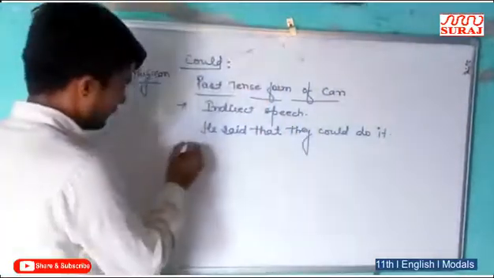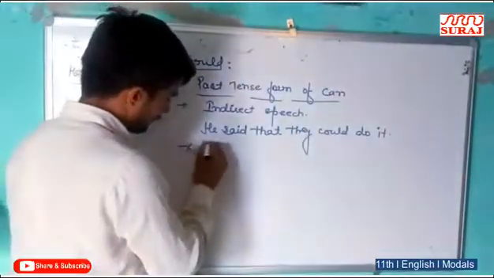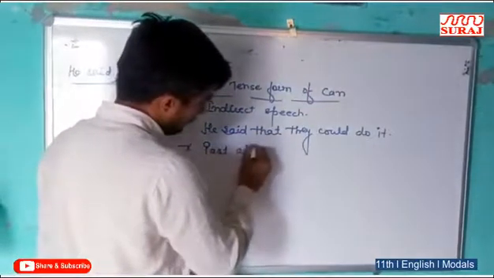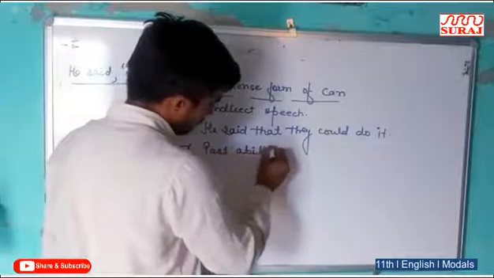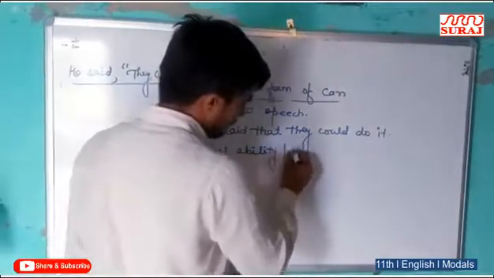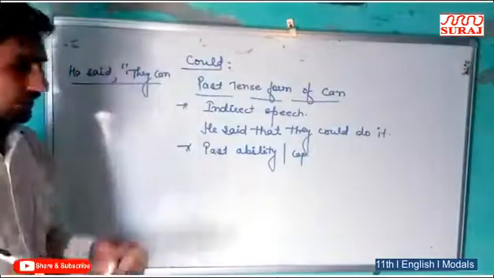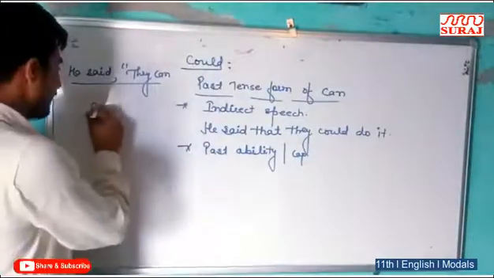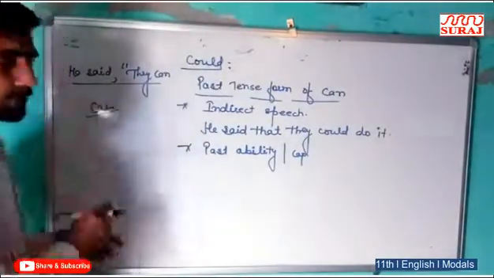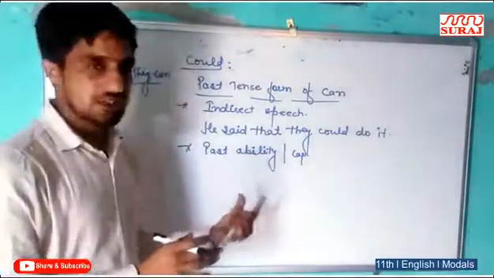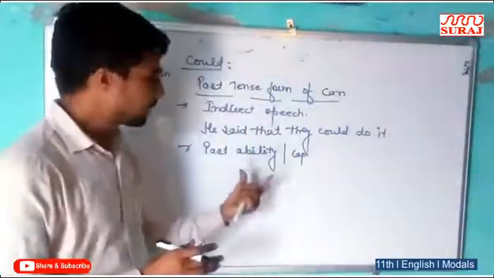After that, past ability, past capability. In this sense, can expresses present ability, present capability, but could expresses past ability and capability.